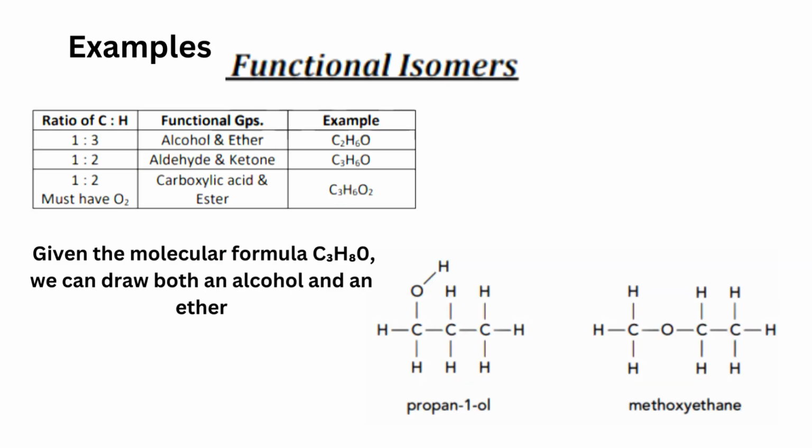Examples of functional group isomers are shown here. Given the molecular formula C3H8O, we can draw both an alcohol and an ether. Example, propan-1-ol and methoxyethane.